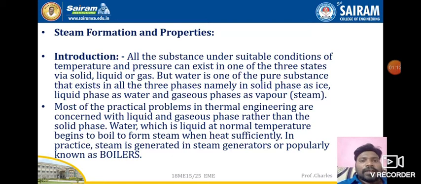We all know that from water we get steam. If you boil water, it will be converted into steam. The component that we use to convert water into steam is the boiler. There are different types of boilers, and we study them separately: how boilers are used, the construction, the working principle, and so on.